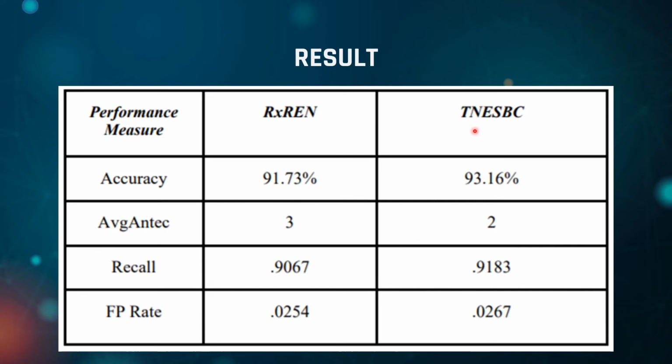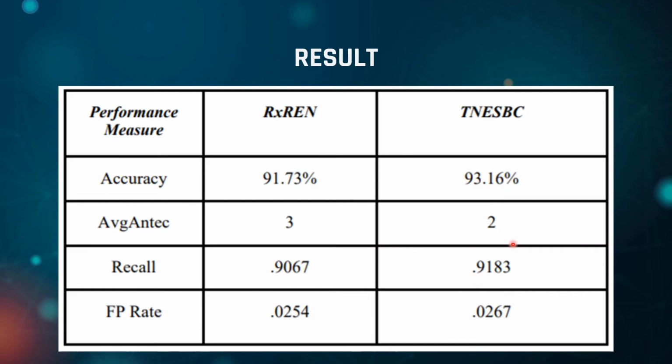For TNESBC, the accuracy percentage is 93.16%, while the RxREN is 91.73%. For the average number of antecedents, RxREN got 3, while the TNESBC got 2.